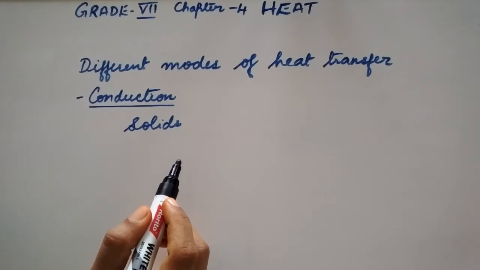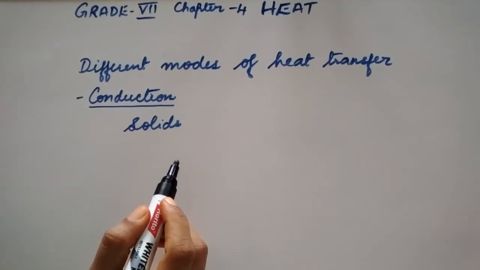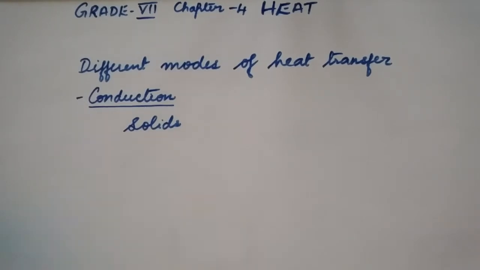Here what happens is the heat energy is passed on from one molecule to the next molecule. Thus, heat is transferred from one end of the rod to the other end.